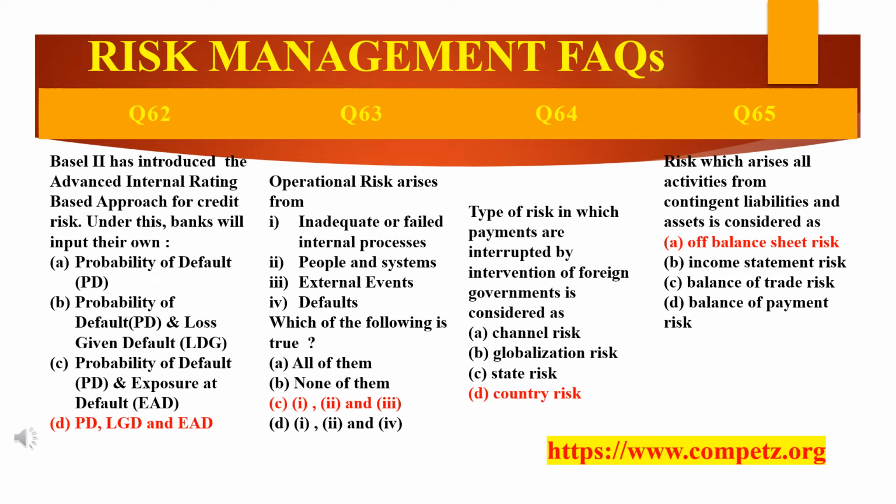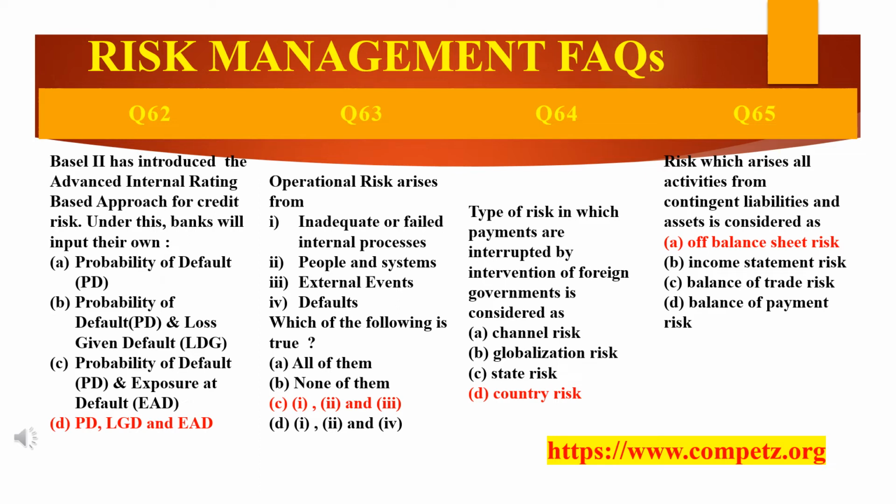The next question. Read the question. Operational risk arises from where? Okay. Operational risk arises from inadequate or failed internal process, people and systems, external events, defaults. Which of the following is true? Okay. They are given options. A, all of them are true. B, none of them are true. C option 1, 2 and 3, and D option is 1, 2 and 4. Okay. Now see here, the answer is C, that is 1, 2 and 3 are right.